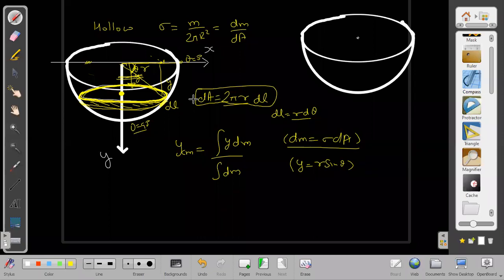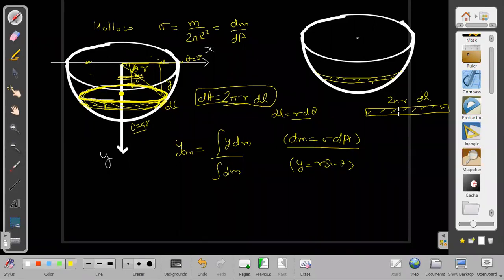Imagine we are placing a small, tiny ribbon around it. If I place a ribbon around it and then I cut this ribbon open again and turn it back into a ribbon, what will be the area of that ribbon? Rectangle only. 2 pi r into the width of the ribbon. Width of the ribbon will be dl. Correct.